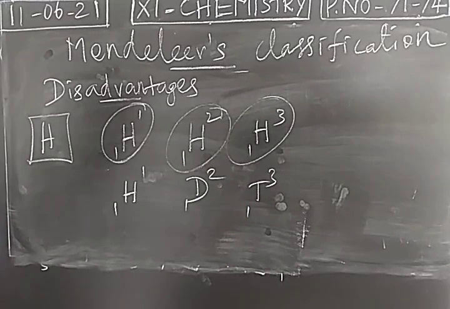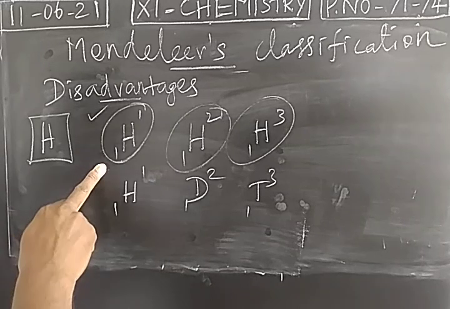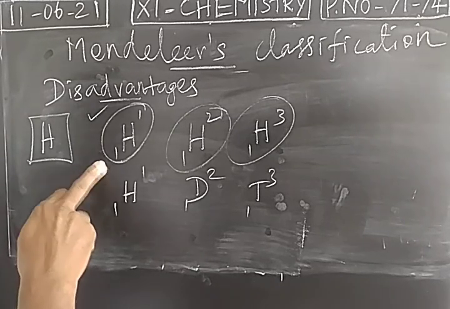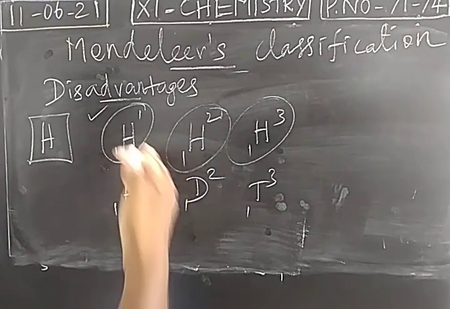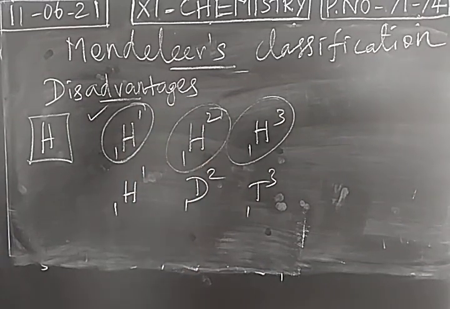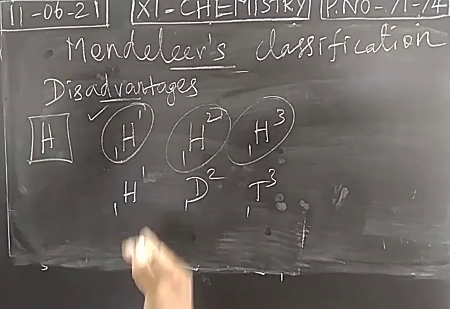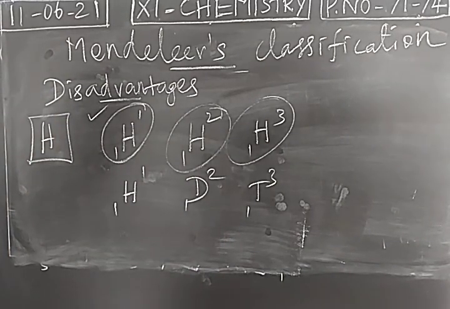When Mendeleev was arranging the elements in the increasing order of atomic mass, he took only one hydrogen, only protium. He did not consider the other isotopes like deuterium as well as tritium. So isotopes were not included in Mendeleev's periodic table. According to atomic mass, we have to arrange protium, deuterium, tritium in the periodic table.